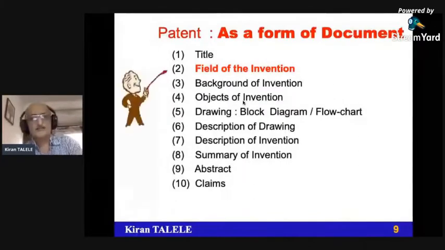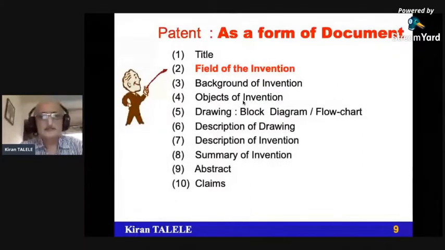Field of invention. Normally, the field of invention is basically keywords. Suppose you want to search for a patent, you definitely type keywords on Google. When you type the keywords, you get related inventions. The keywords are also helpful for the examiner to understand the domain of the invention.